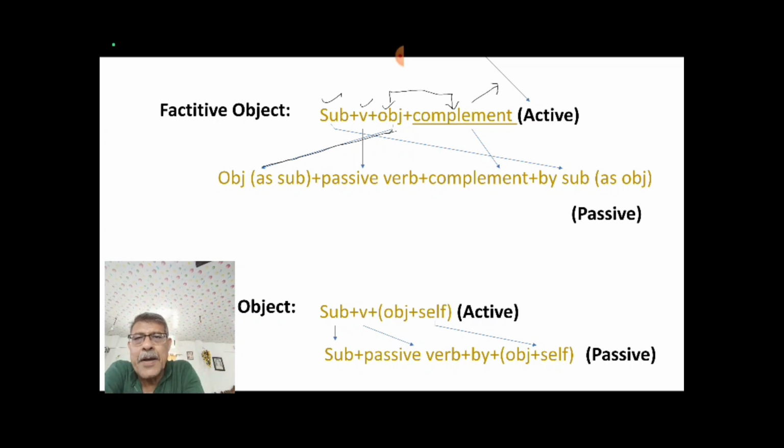When you are doing passive, you have to set your object first, not the complement. Mind it, complement is not your object, and you cannot set the complement in the place of subject when you do passive voice. So whenever you have an object here, you take the object in place of subject. Clear? In place of subject.